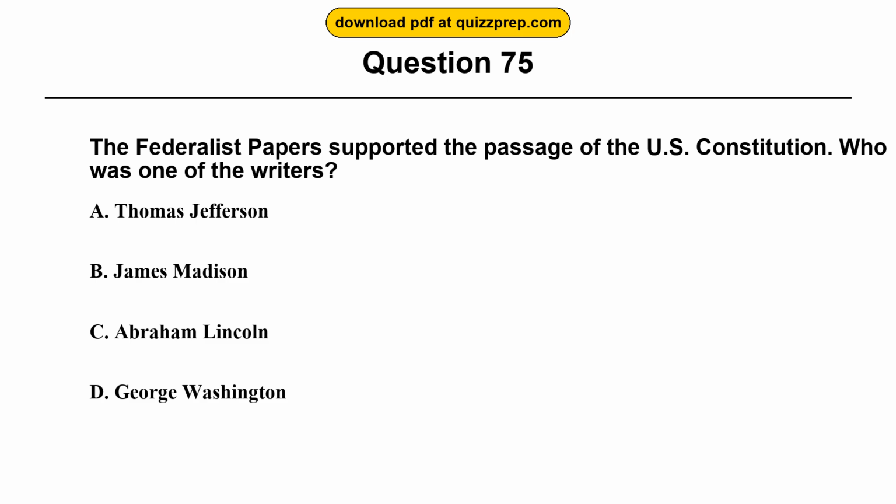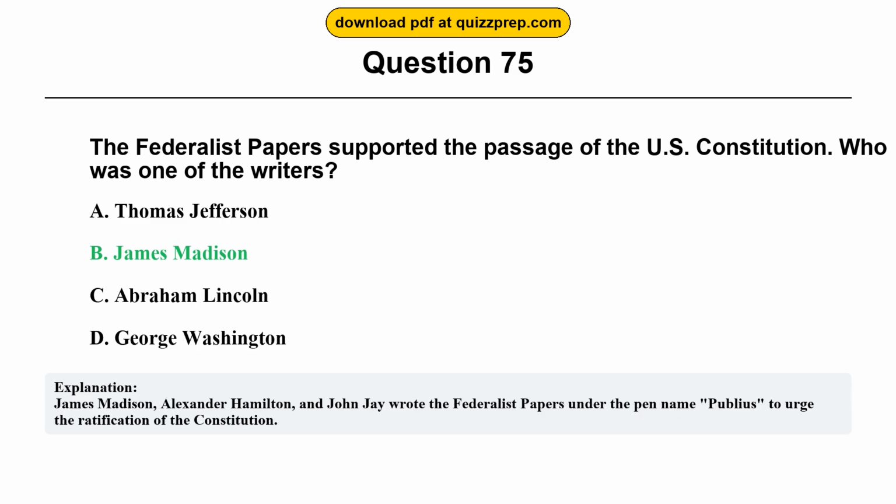Option A. Thomas Jefferson. Option B. James Madison. Option C. Abraham Lincoln. Option D. George Washington. The correct answer is option B. James Madison. James Madison, Alexander Hamilton, and John Jay wrote the Federalist Papers under the pen name Publius to urge the ratification of the Constitution.